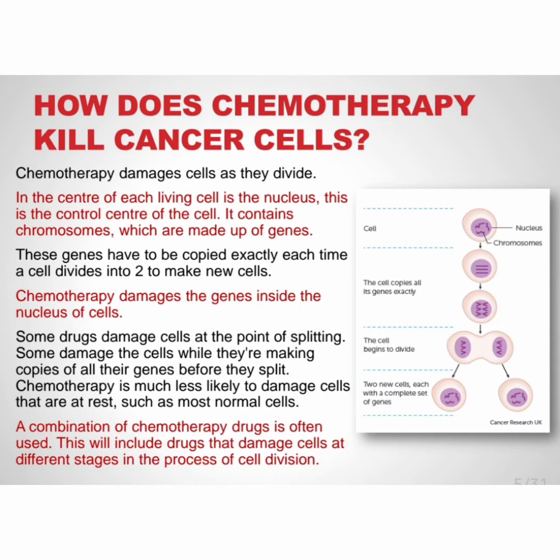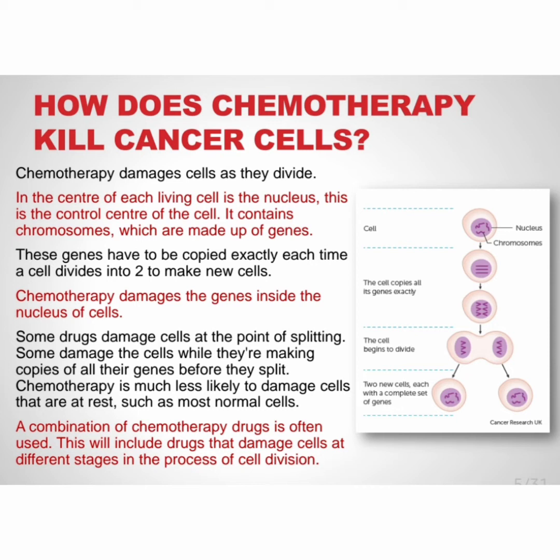Now we will discuss how chemotherapy kills cancer cells. Chemotherapy damages cells as they divide. In the center of each living cell is the nucleus, the control center of the cell. It contains chromosomes which are made up of genes. These genes have to be copied exactly each time a cell divides into two to make new cells. Chemotherapy damages the genes inside the nucleus of the cell.